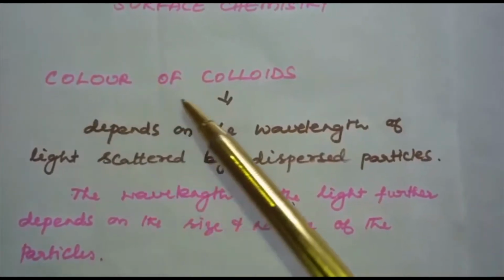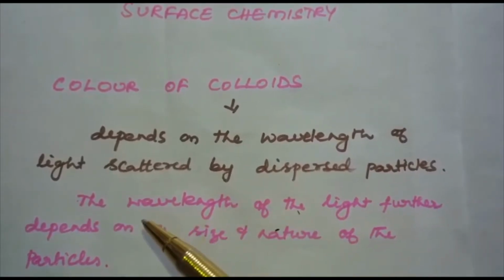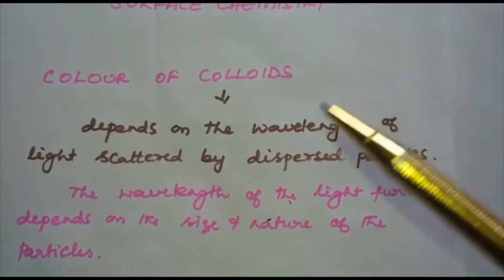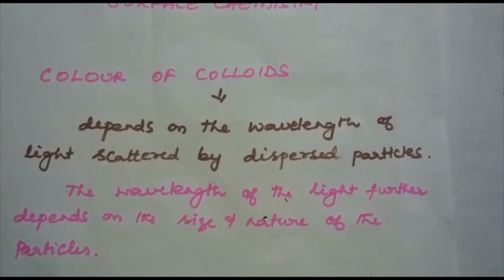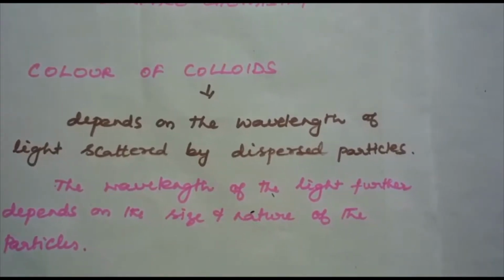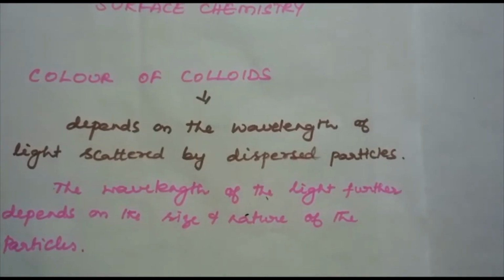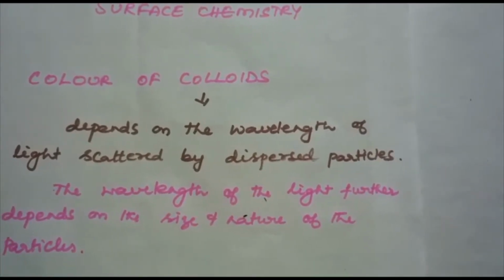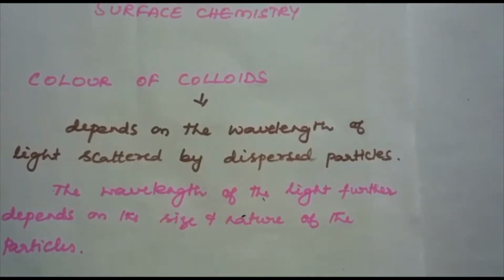So, the color of colloids depends on the wavelength of light scattered by the dispersed particles. And the wavelength of light further depends on the size and nature of the particles. The color of a colloidal solution also changes with the manner in which the observer receives the light. For example, a mixture of milk and water appears blue when viewed by the reflected light and red when viewed by the transmitted light.